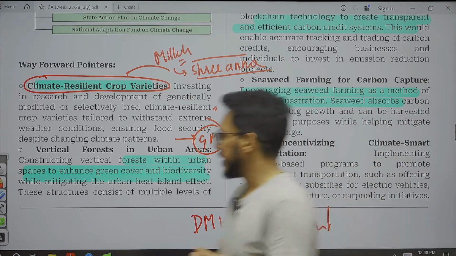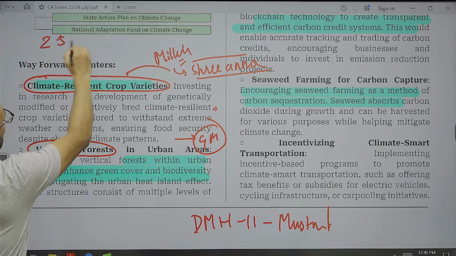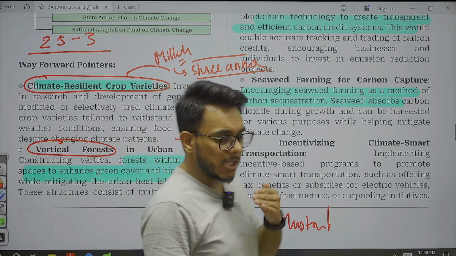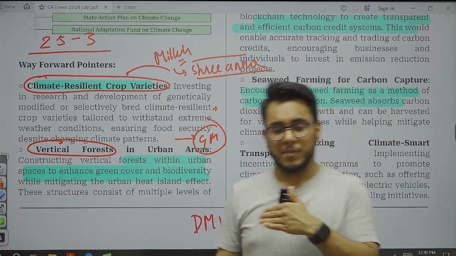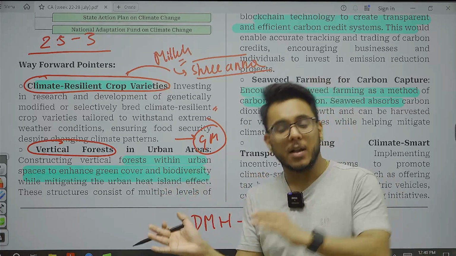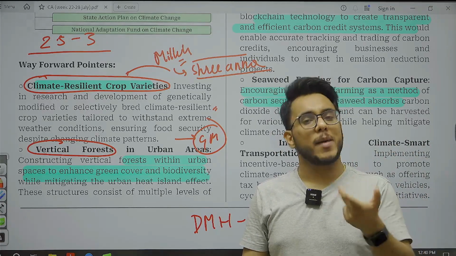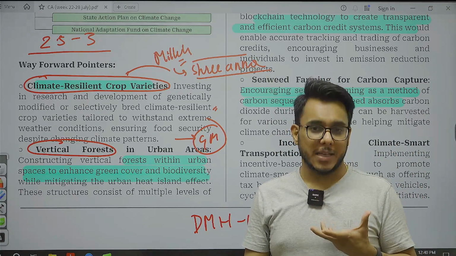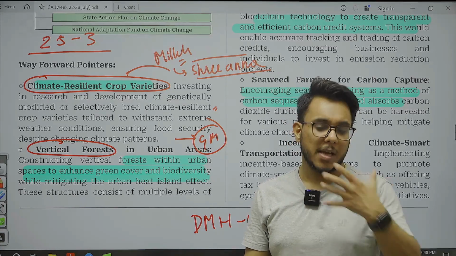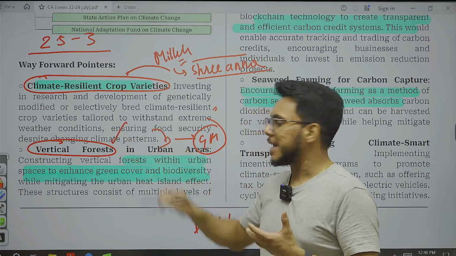Then, India has already promised that 2.5 to 3 billion tons worth of additional carbon sink will be developed by India. That is one. Additionally, India had said that it will do 1 billion tons more carbon sequestration by 2030. So how can that be done? First of all, we need to ensure that the forest cover of India is preserved. Secondly, what can be explored? Vertical forests in the urban areas can be explored.